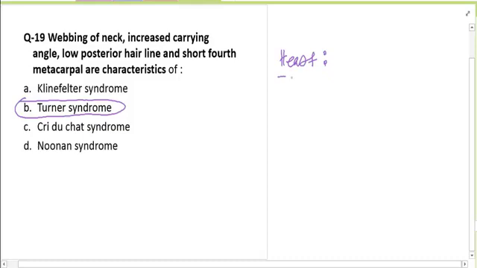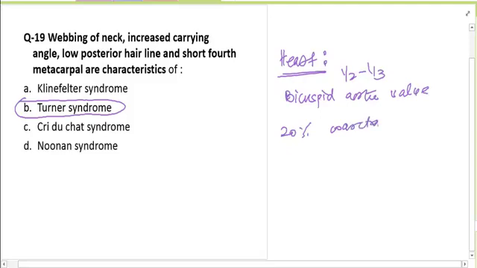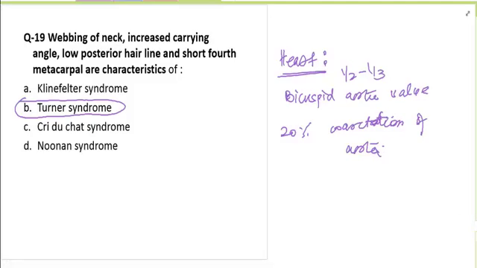And remember, since we talked about Noonan syndrome, the most common heart disease in Turner's is a bicuspid aortic valve. Almost one-third to half of Turner's have a bicuspid aortic valve without stenosis. And then after that, 20% of Turner's have coarctation of aorta, which is mostly post-ductal. So these girls can be hypertensive later in life.